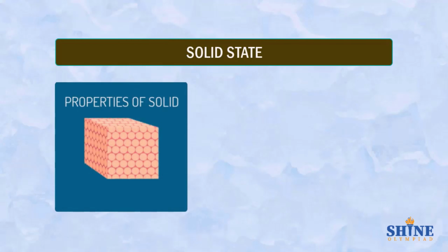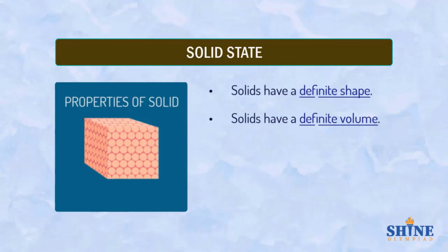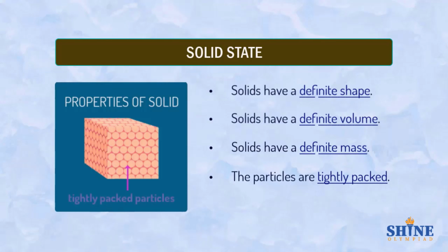Properties of solid. Solids have a definite shape. Solids have a definite volume. Solids have a definite mass. The particles are tightly packed. Solids do not flow.